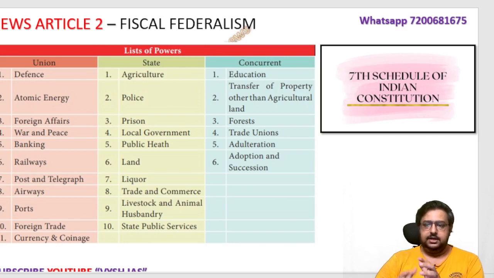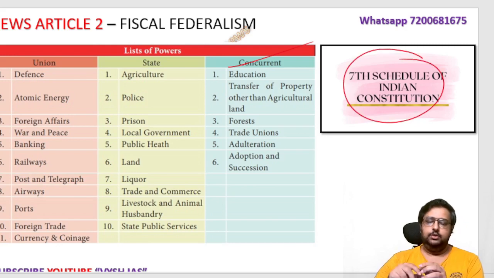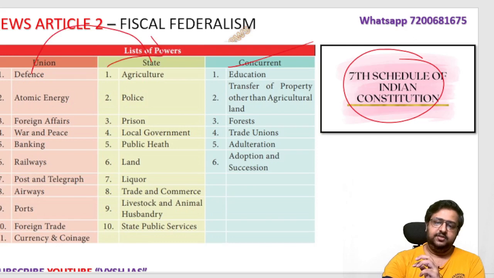Then there is the concurrent list where both can make laws, like education, transfer of property other than agricultural land, forest, trade unions, adulteration, adoption and succession. These are all the concurrent list. And this is the fixed list in the 7th schedule of the Indian Constitution. But that doesn't mean it will be like that throughout. Sometimes if people demand and some amendment happens, some items will shift from one list to another. So like that it will happen.